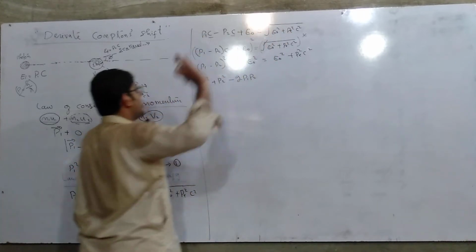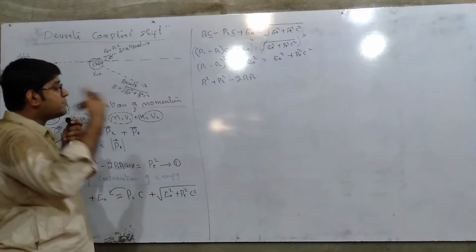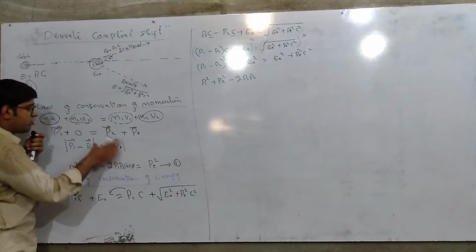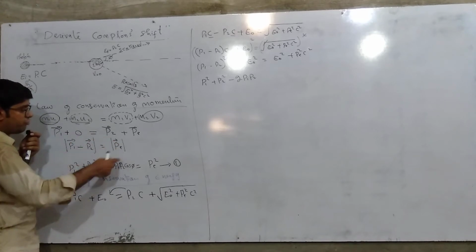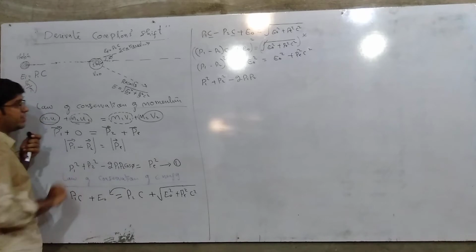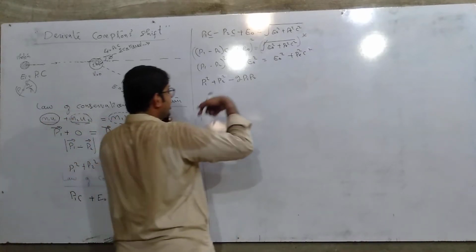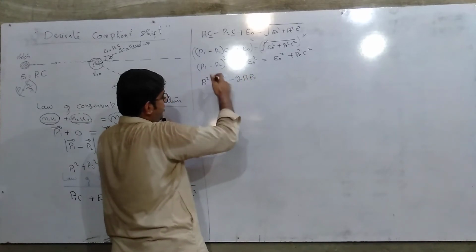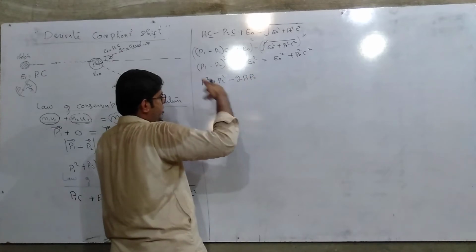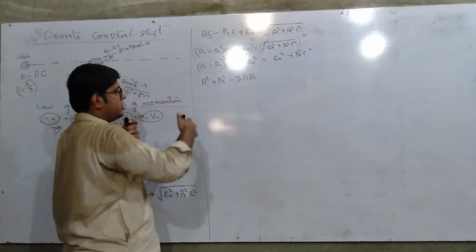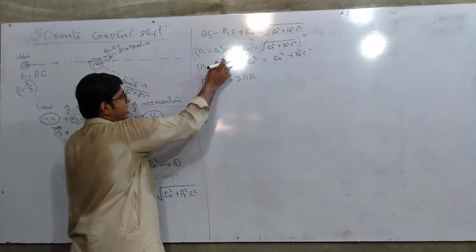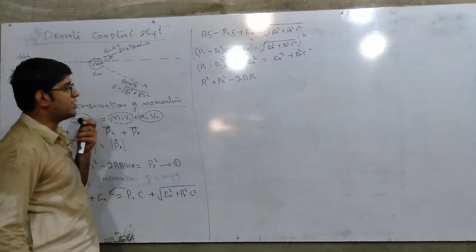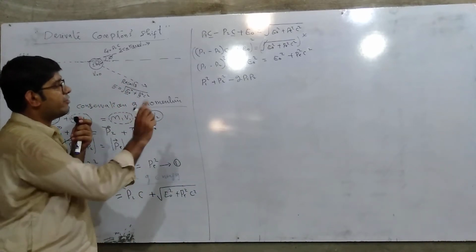Because we are dealing with energies, and energies are scalar. Earlier, by using the cosine law, the terms were vectors, therefore we used the cosine law and cos theta appeared. Here we cannot give cos phi or cos theta, because these are scalars. Therefore, by solving the square, we get P1 square plus P2 square minus 2P1 P2. No cos theta will be given here.